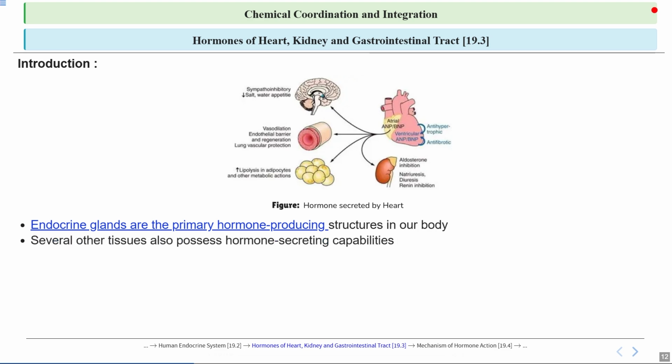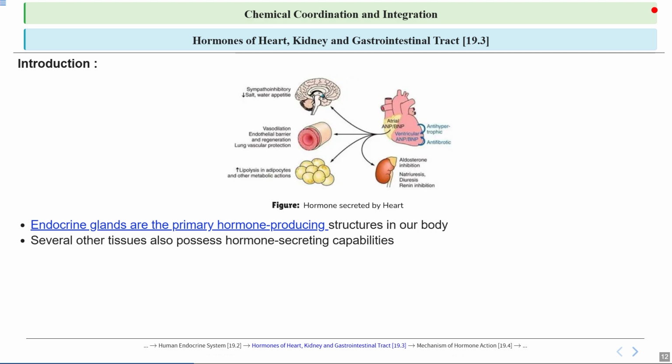Some tissues in the body besides the endocrine glands can also produce and release hormones. For example, the pancreas has cells that release insulin and glucagon, and the stomach lining secretes gastrin. These tissues are not specialized endocrine glands, but they still play a key role in hormone secretion, helping regulate various bodily functions like metabolism, digestion, as well as blood sugar levels.